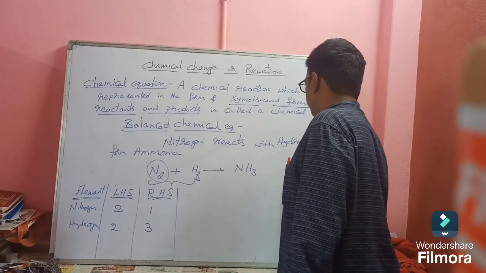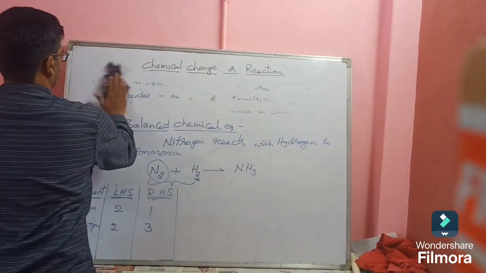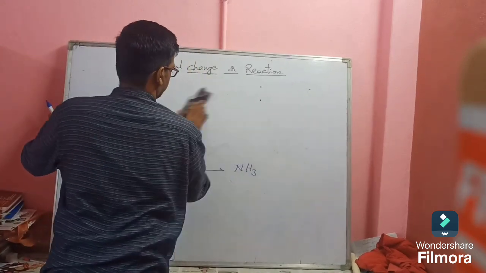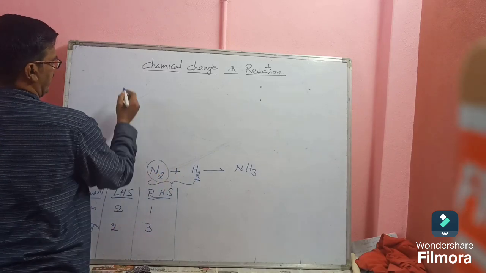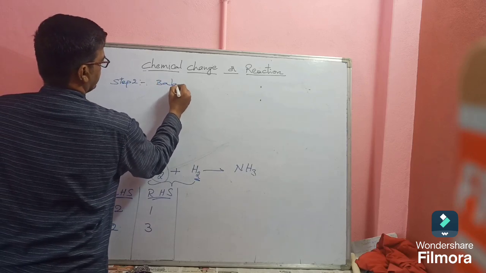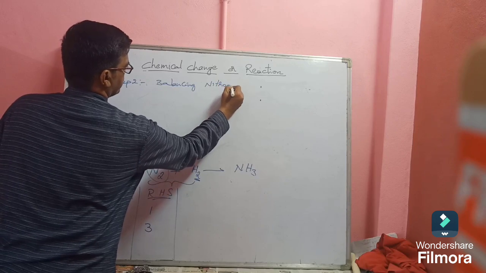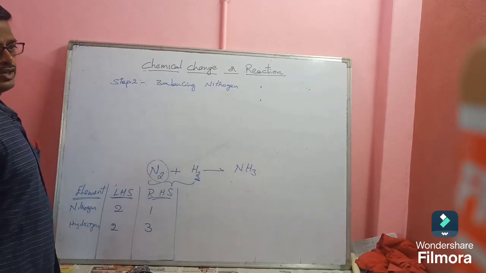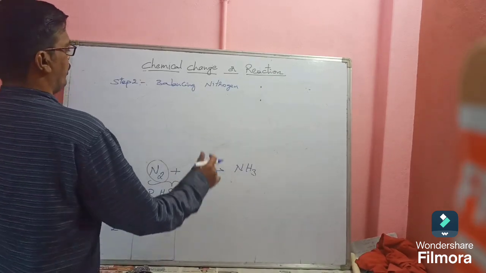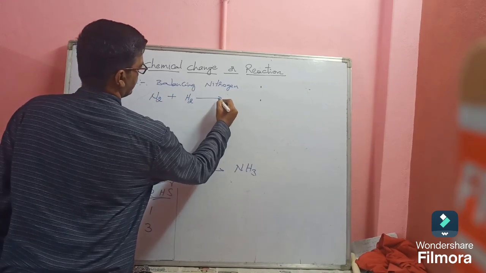So this is step 1, the skeleton equation. Step 2, balancing nitrogen. So nitrogen, how many are there at LHS? 2. RHS only 1. So now we will write the equation N2 plus H2 gives NH3.